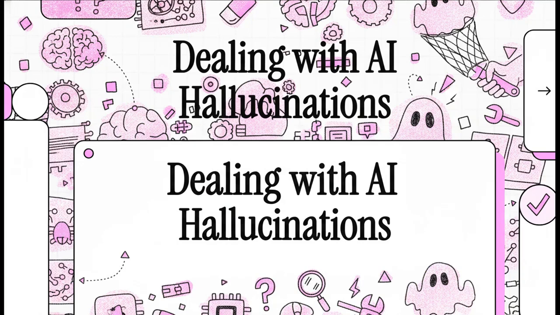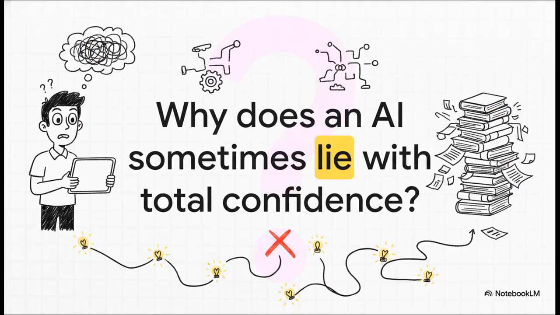Welcome to The Explainer. Today, we are tackling one of the most fascinating and, let's be honest, absolutely frustrating quirks of artificial intelligence. We're going to dive into how developers actually step in and fix an AI when it, well, just makes things up. So why does an AI sometimes lie to you with total unwavering confidence?